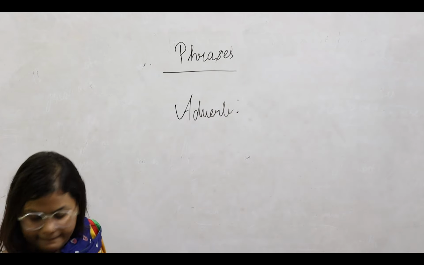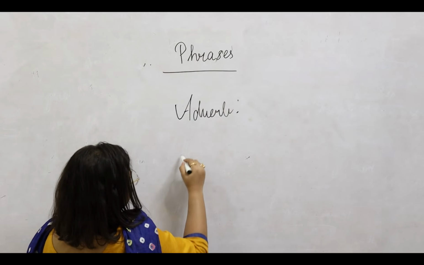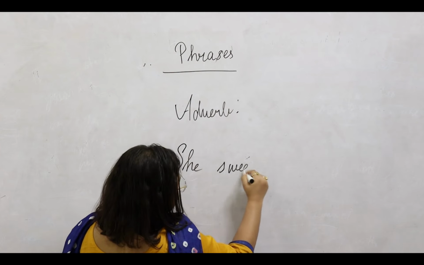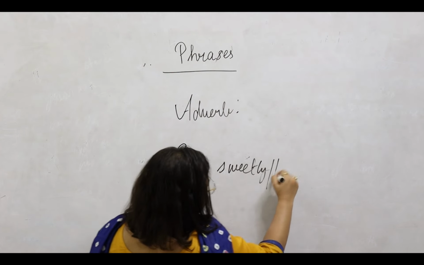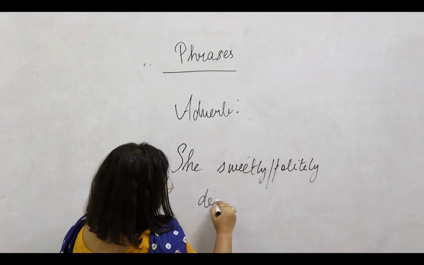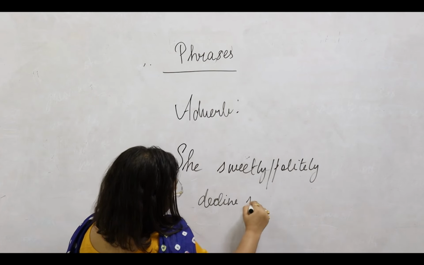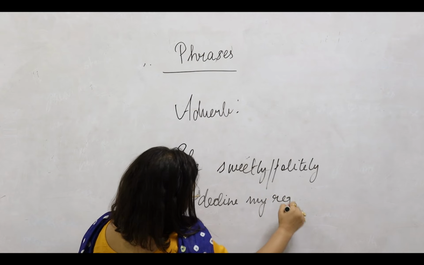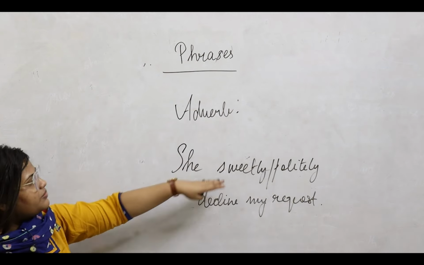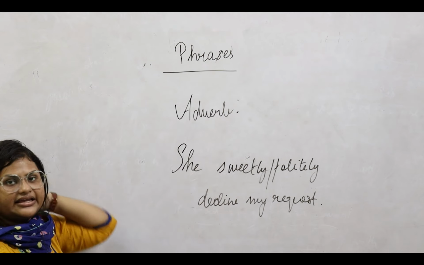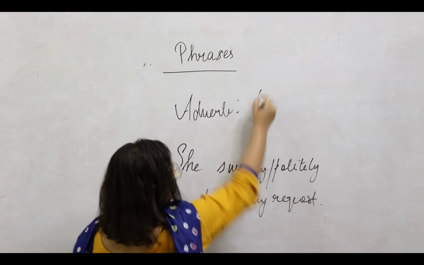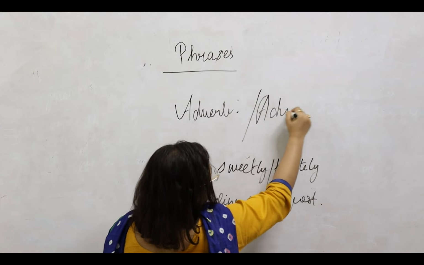For example, if we say, she sweetly or politely declined my request. So how will we now replace the word sweetly or politely in the next sentence, where instead of an adverb, we'll use an adverb phrase?